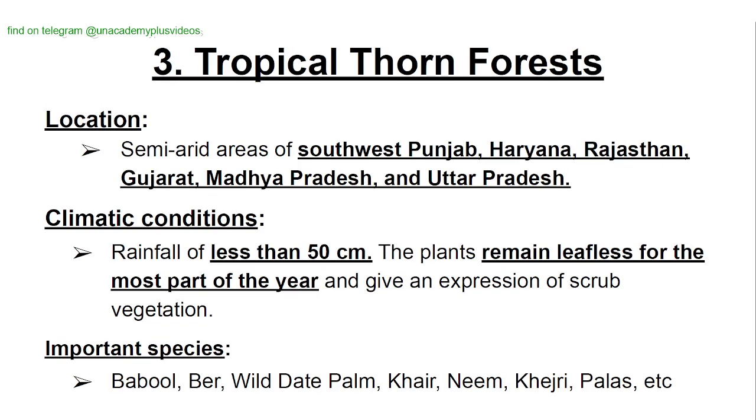Tropical thorn forests. Location: semi-arid areas of the southwest Punjab, Haryana, Rajasthan, Gujarat, Madhya Pradesh, and Uttar Pradesh. Climatic conditions: rainfall less than 50 centimeter. The plants remain leafless for the most part of the year and give an expression of scrub vegetation. Important species are babool, ber, wild date palm, khair, neem, khejri, palas, etc.